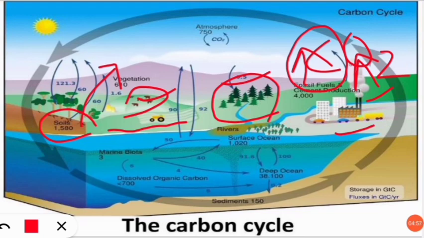Next is volcanic eruption. For example, let us assume this is the volcano. When this volcano erupts, it also releases carbon dioxide. So majorly, carbon is released in the form of carbon dioxide in the atmosphere.